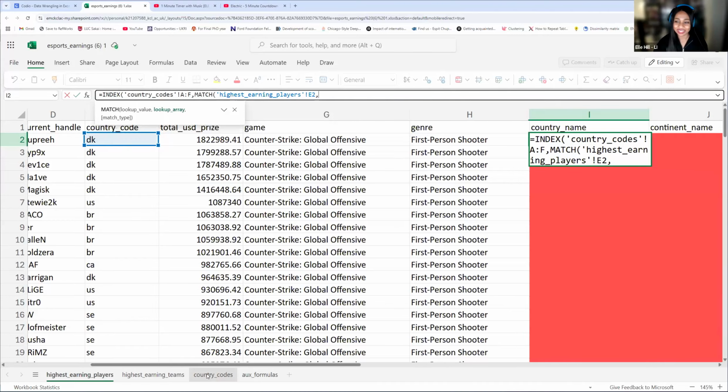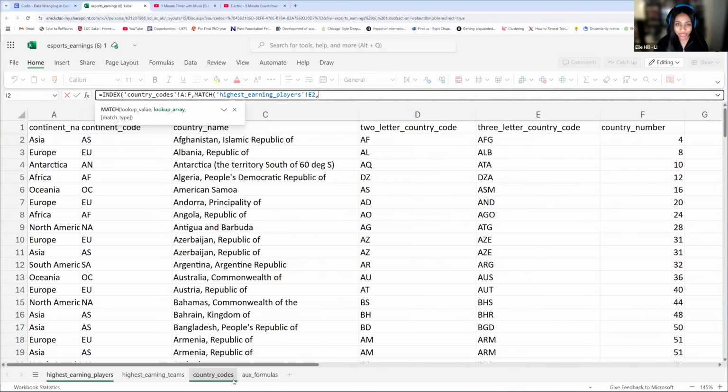Yes, exactly. Well done. So we're going to go back to our country codes sheet, and it has to be this 2-letter country code, because in this column, this is the only place where our DK country code appears. When you're looking for your lookup array, you have to find which column is going to contain my lookup value. That's what you should think. So the only column that contains our lookup value is going to be column D. Is that okay for match so far?